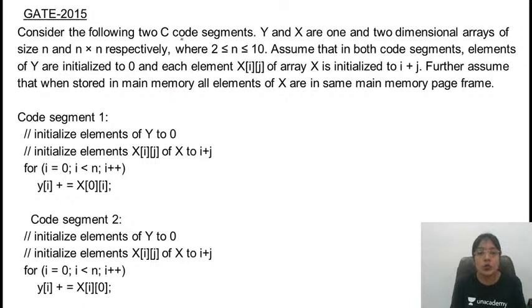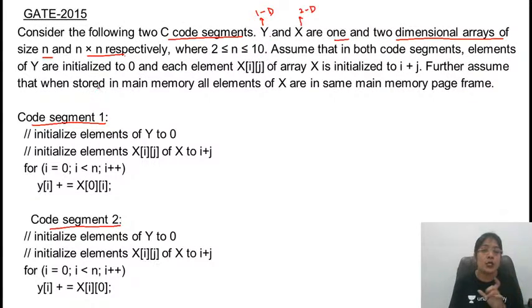Consider the following two C code segments. Two code segments are given, code segment 1 and code segment 2. Y and X are 1 and 2 dimensional arrays of size n and n cross n. This means that Y is a 1 dimensional array and X is a 2 dimensional array, where 2 is less than or equal to n is less than or equal to 10.